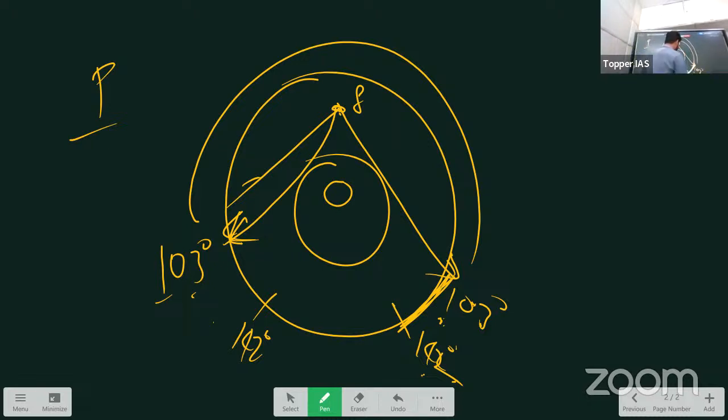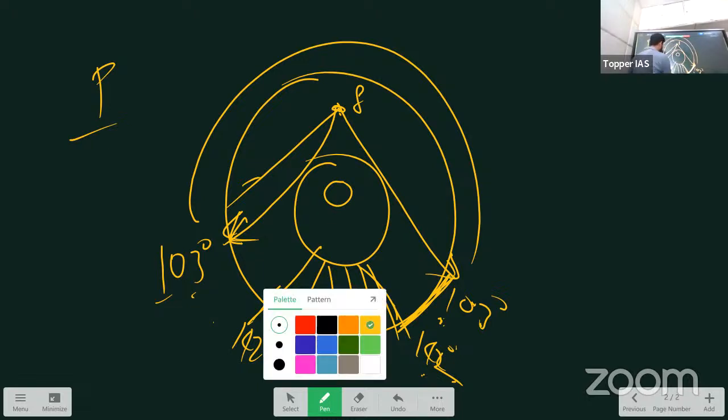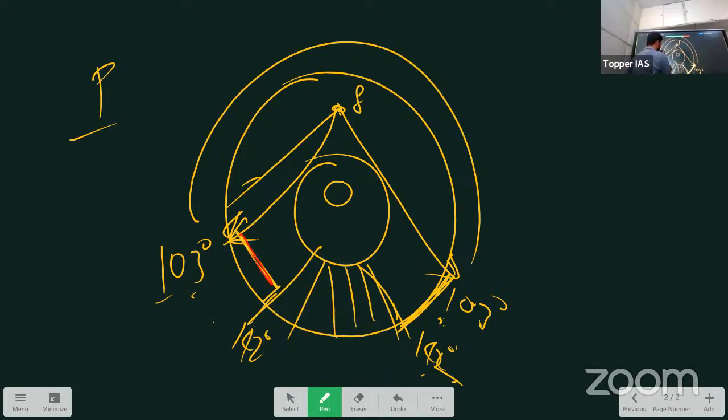Okay. Why, we will discuss later on. But after 142 degree, again P waves are recorded here. Okay. So that is why the shadow zone for P waves is between 103 and 142 degree. Here, this is the shadow zone. Correct? So now tell me why they are absent here and why they reappear.